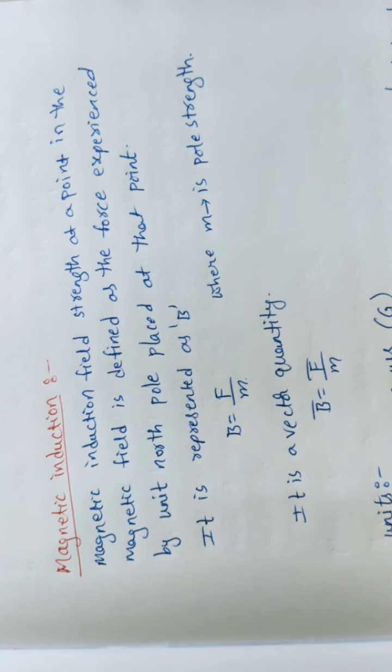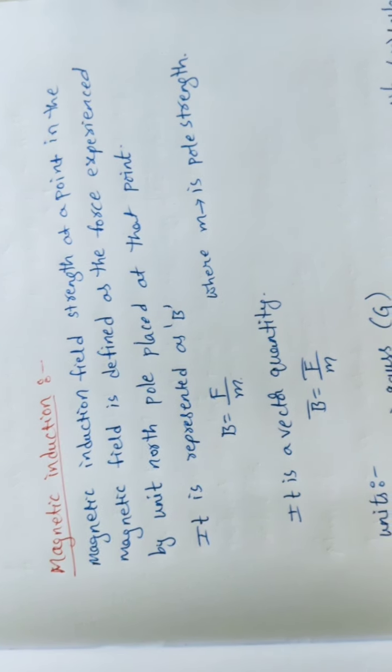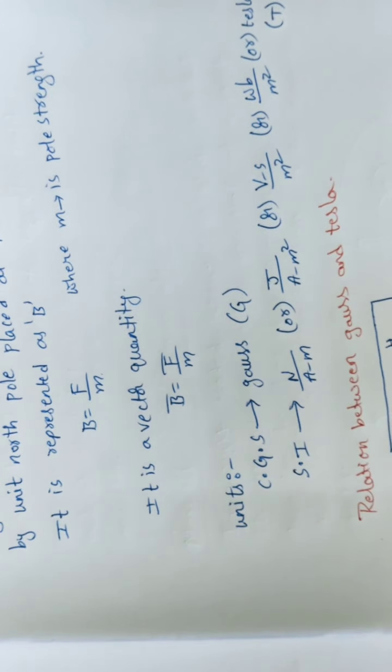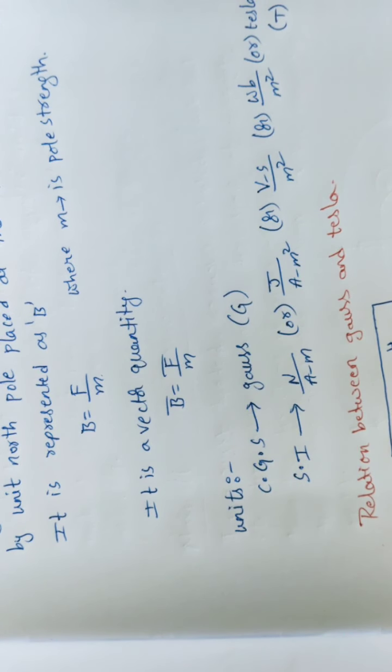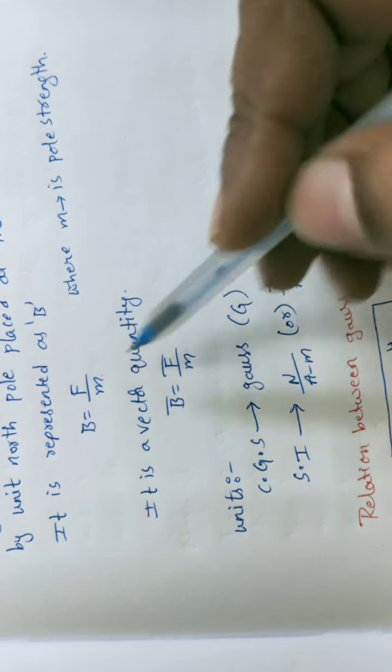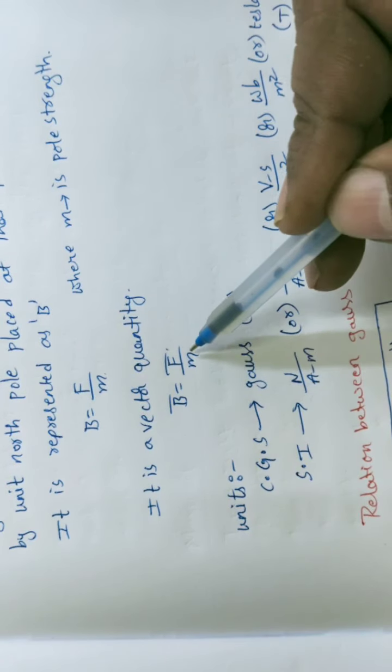Next we want to discuss the units of magnetic induction. What is the CGS unit of magnetic induction? That is Gauss, represented with capital G. In the SI system, it is Newton per ampere meter, where Newton is for force and ampere meter is for pole strength.